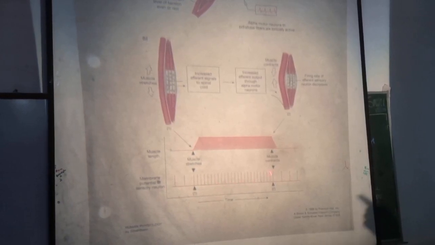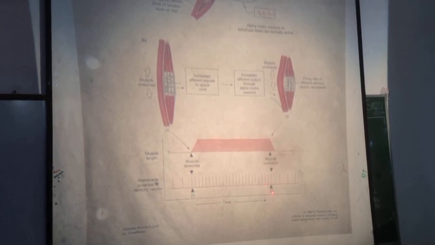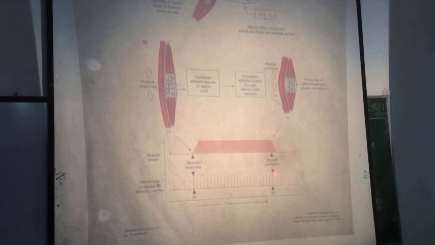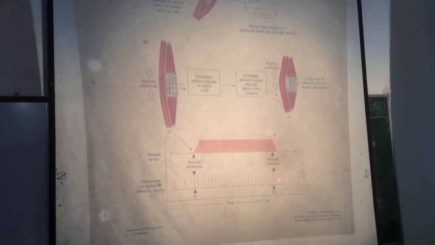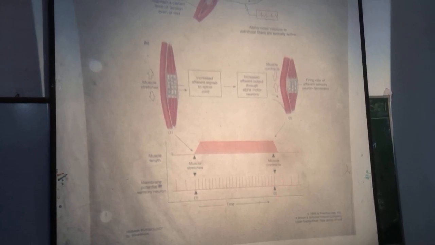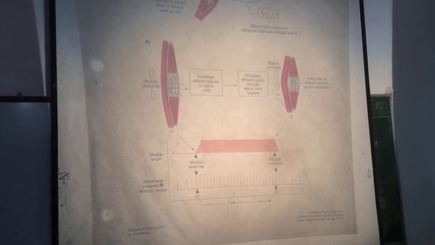This results into muscle contraction. And when muscle contracts, there is decreased discharge of impulses from the muscle spindle. So muscle undergoes relaxation when discharge of impulses from muscle spindle decreases.